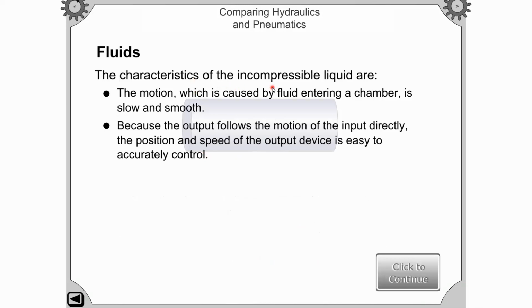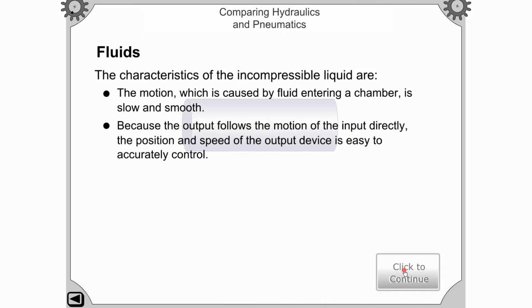The characteristic of incompressible liquids is that the motion caused by fluid entering a chamber is slow and smooth. Because the output follows the motion of the input directly, the position and the speed of the output device is easy and accurate to control. So in incompressible systems, the liquid is used to transmit the power.